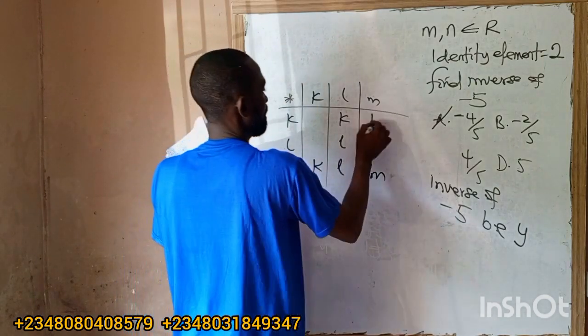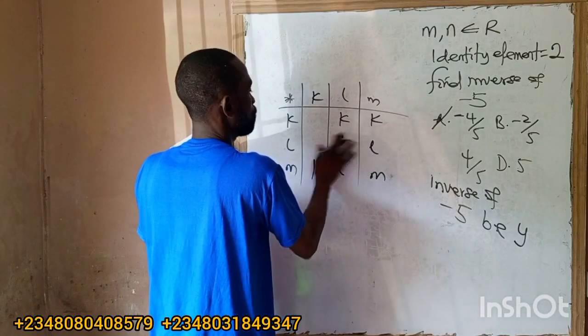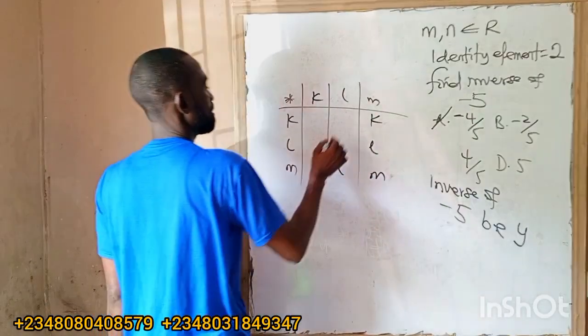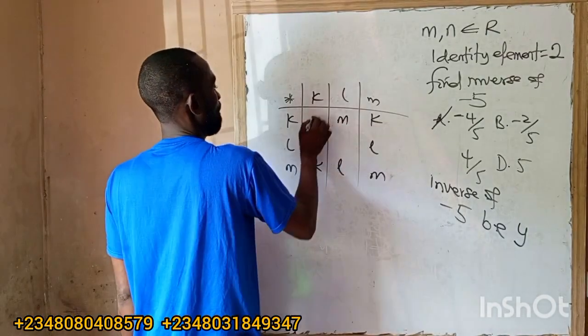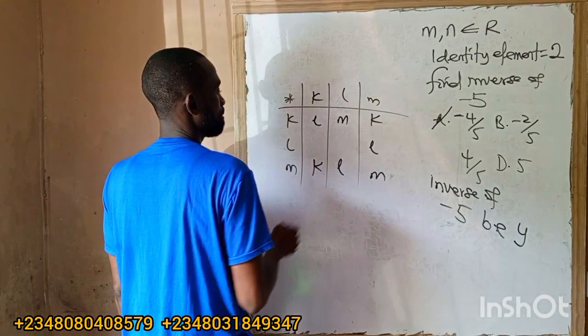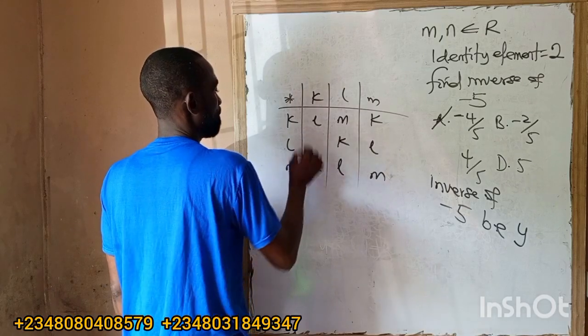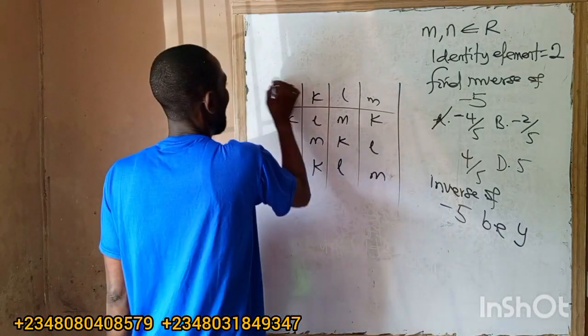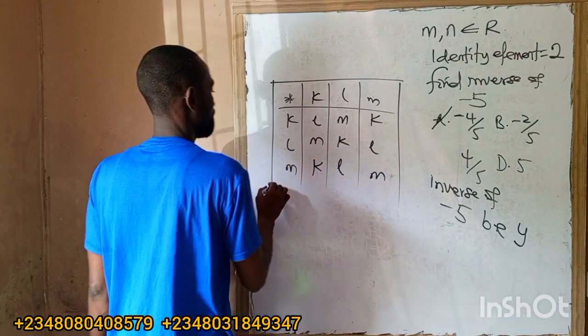So I'm having K here, L, M. Here I'm having M, here I'm having L, here I'm having K, I'm having M. So the answer to find the inverse is good.